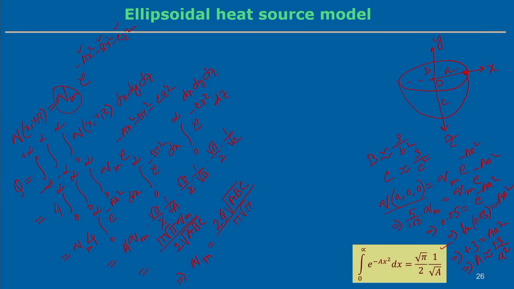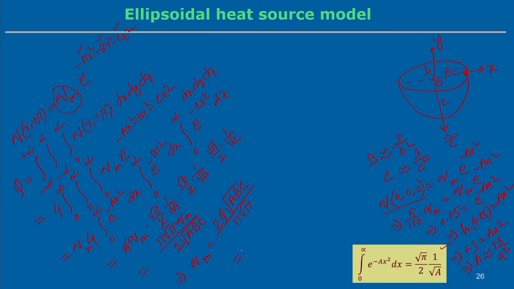If a, b, c are equal, then the distribution parameters are the same, as we also observed in the circular heat source model, where a was equal to b. Then it reduces to a single distribution parameter 3, but this depends on the semi axis length, the distance from the center to the boundary, and depending on that the a, b, c distribution parameters can vary also.